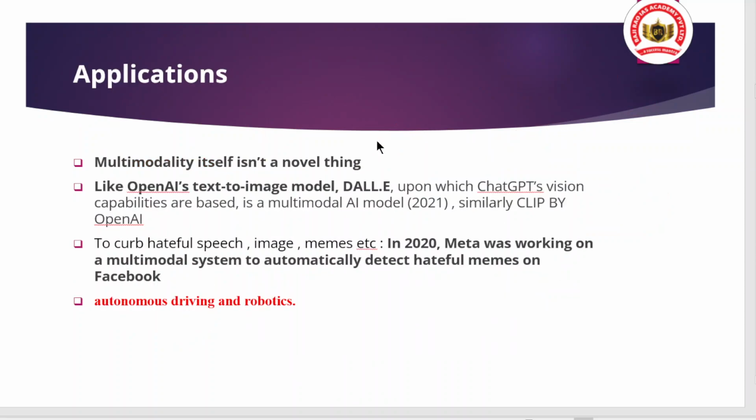So now when we talk about the applications of multimodal artificial intelligence, there are a variety of applications. Even in the current time, futuristic applications may be predicted, but currently they are not applicable. But in the coming times, they can be applied. Like the text to image model. From text, artificial intelligence can convert into image. They can convert into video as well.